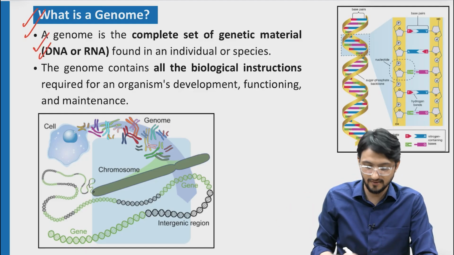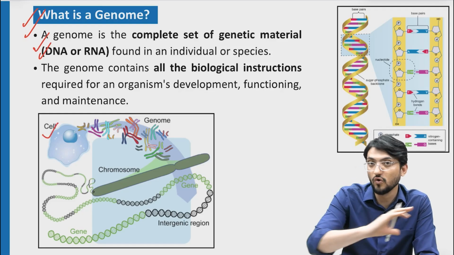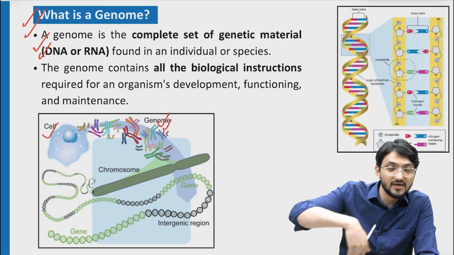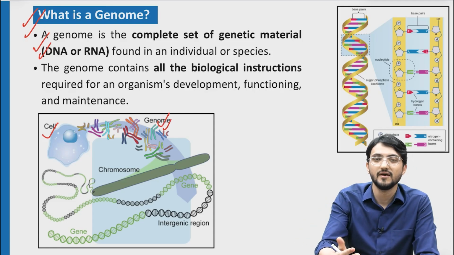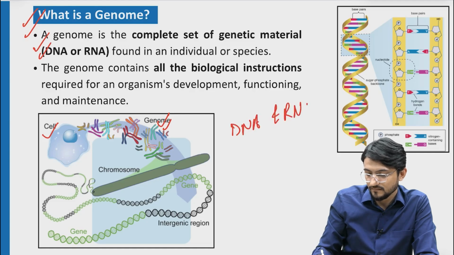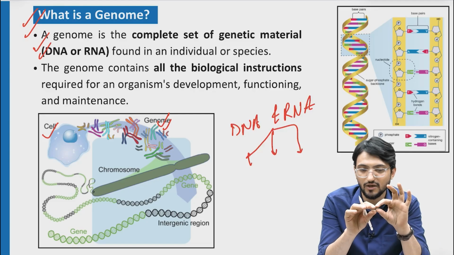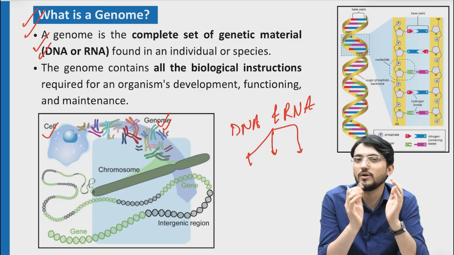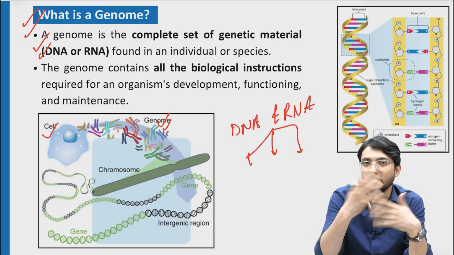You can see in this picture, there is this cell, and in that cell we have a genome. As I told, all the code available for everything is the genome. Now, a certain part of that genome is stored in the nucleus in the form of chromosomes. The building block is DNA and RNA, but they are arranged in different styles. Basically, this is a long chain of DNA and RNA. We have to bind it together. How will you do it? You can do a spindle bind, or maybe a spiral binding.